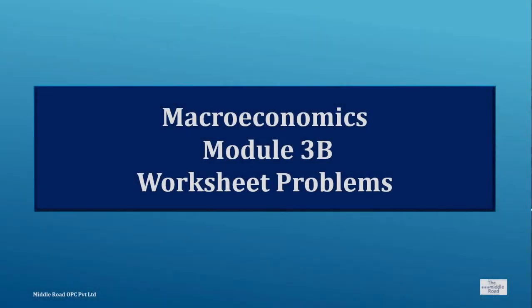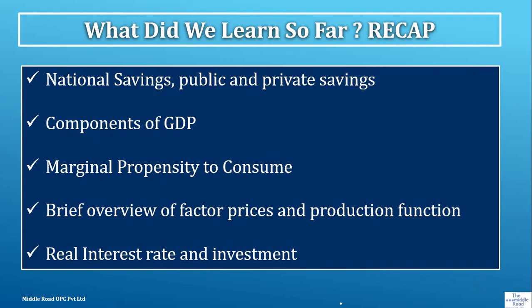3B. Today the module is light. We'll basically look at a couple of worksheets, so there will be a bit of a recap. What we have learned so far in this module is a bit about national savings. We came to know what is public and private, so national savings is a sum of public and private savings.